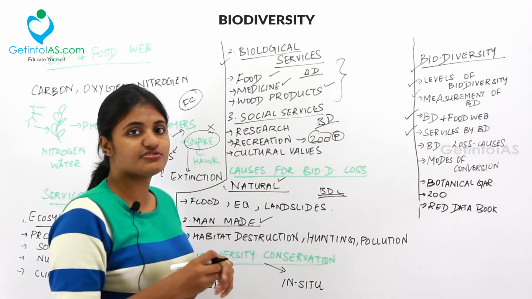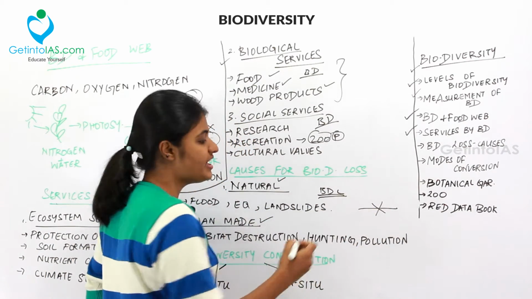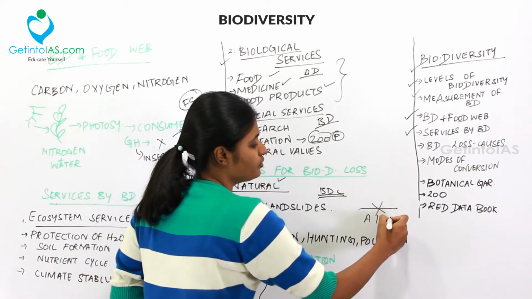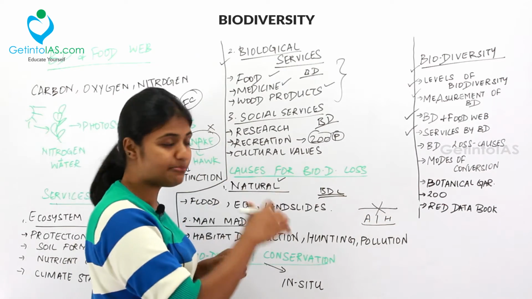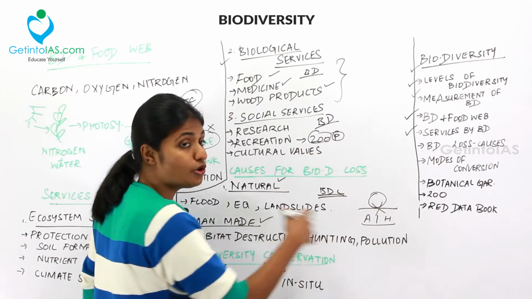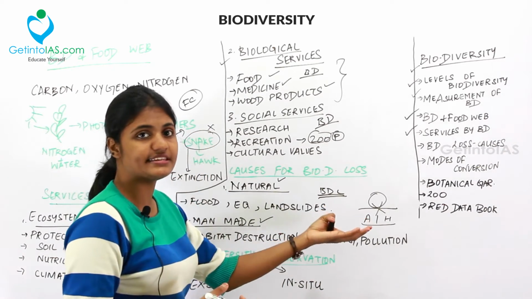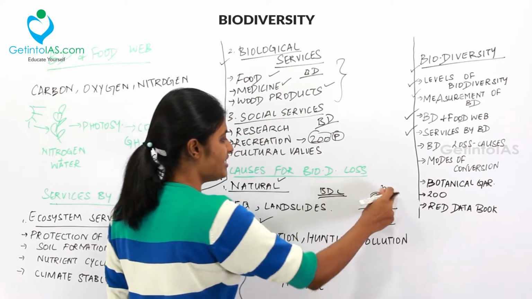Because of habitat destruction. If there is a land over here, they destroy this land for agricultural purposes or industrial development or building residential houses or complexes. So habitat destruction will happen in this place, and then because of hunting, poaching activities and then pollution, because of all these reasons, the habitat loss or the biodiversity loss will happen.